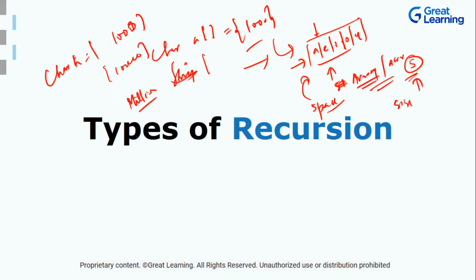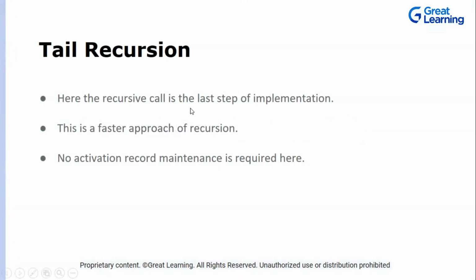So you have to be very open-minded in terms of what you say whenever you're using extra space. It's not always that whether you use any extra space or not, there are still cases wherein it is considered a constant amount of space, because it is independent of the number of characters in our input character array. Okay, done. So now let's see the types of recursion.